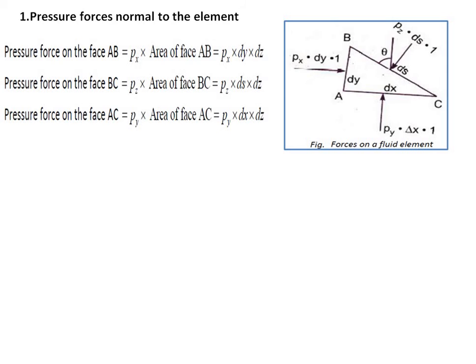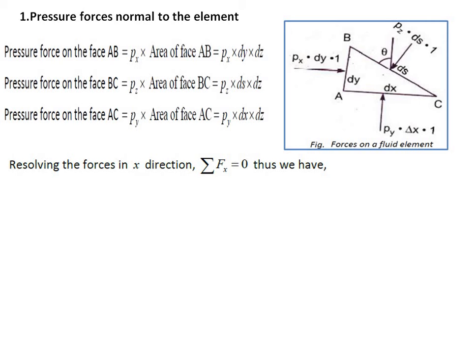So here the pressure force on surface AB is Px times dy into 1, since the area of AB is dy into dz. The pressure force on surface BC is Ps times ds, and the pressure force on AC is Pz times dx, the area of face being dx into dz. So these are the three forces acting on the element.